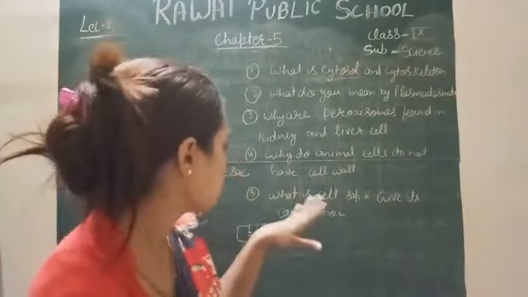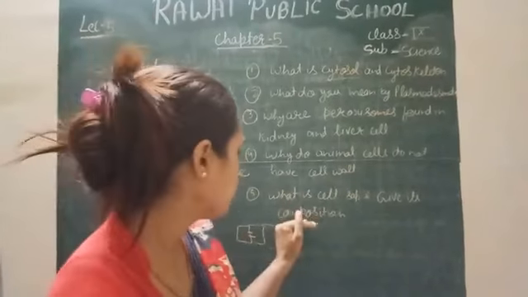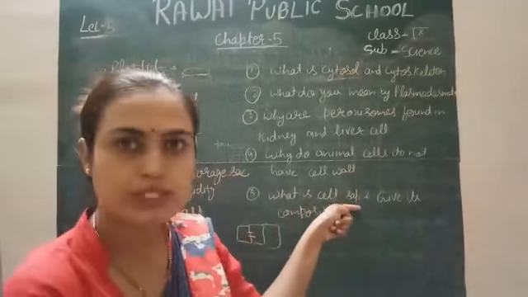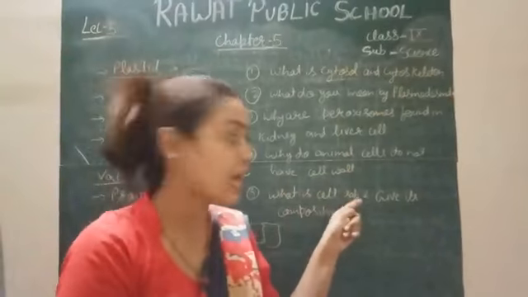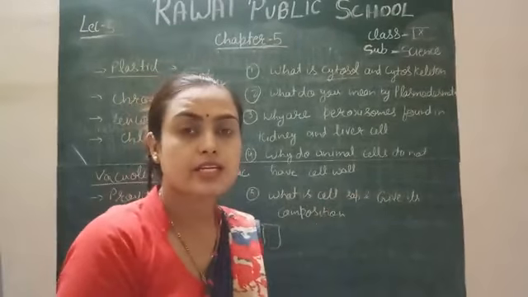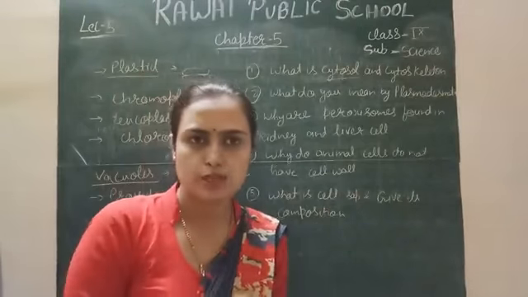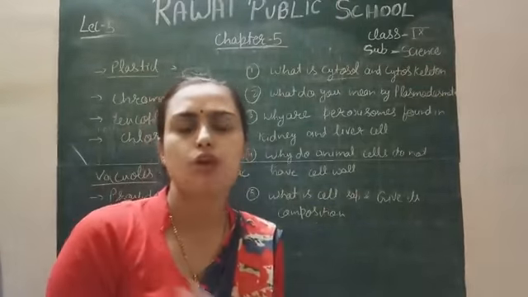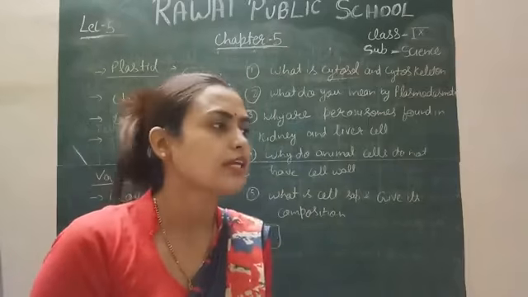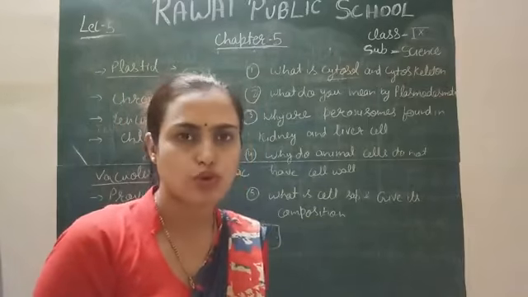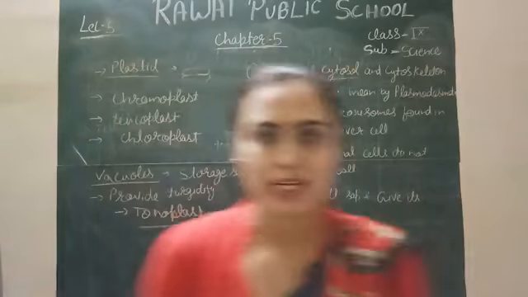That's it simply. What is cell sap and give its composition? Cell sap means cell liquid. Simply you can say sap means liquid, right? It is the liquid of the cell simply. And what is the composition? It consists of protein, various amino acids, various organic and inorganic ions, and some amount of water also. That's why it is liquid in nature.